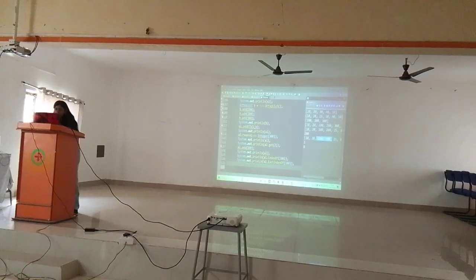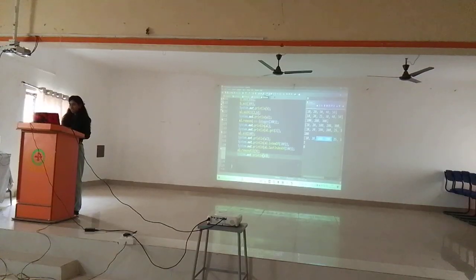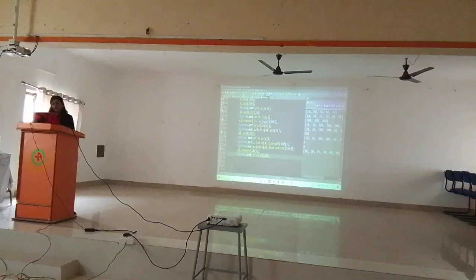Whatever B I have given, that should be removed. How to remove? A dot removeAll B. Whatever B you have entered, remove all B. Then you print AL. See here, 100, 200, 1. This is one simple method.